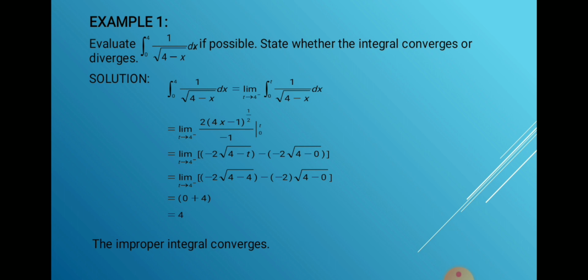So here's the solution. The function f of x equals 1 over the square root of 4 minus x is continuous over [0, 4) and discontinuous at 4.